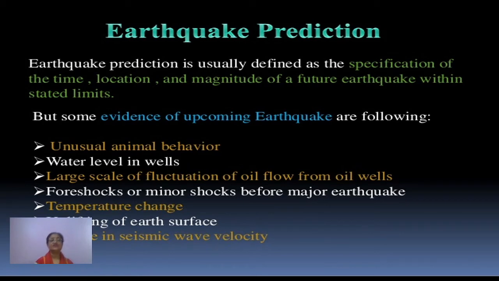The next is temperature change. All of a sudden the temperature changes, right? Uplifting of the earth's surface, change in seismic wave velocity. Then the hot springs and geysers which we find in those areas, all of a sudden the hot springs vanish and again the water comes up on the surface. So these are a few peculiar things which we feel are somewhere related with the occurrence of earthquakes. And this is how we can say anything about the earthquake. But we cannot be very sure about it, right?